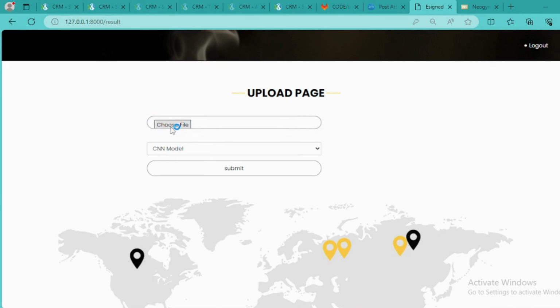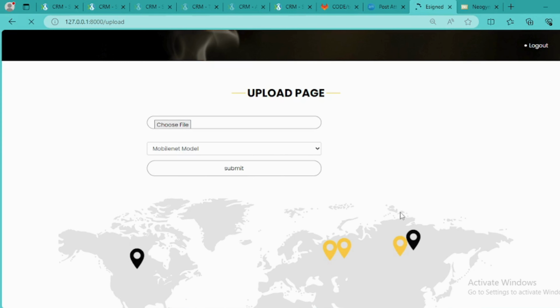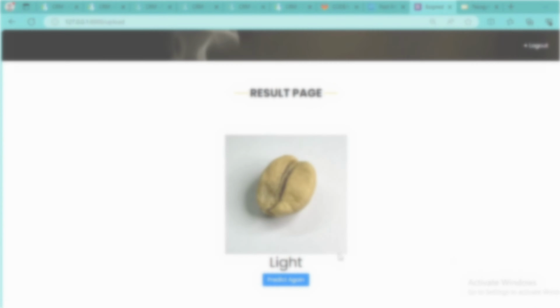Upload page, featuring an input field where users can submit an image for classification and quickly obtain the corresponding results. Classified output result, which summarizes the classification of the input data into specific categories.